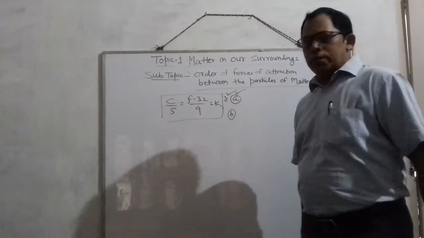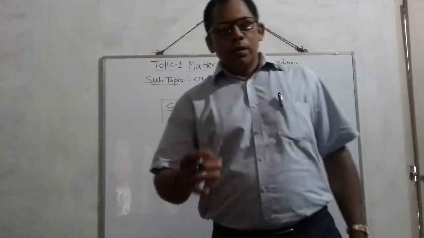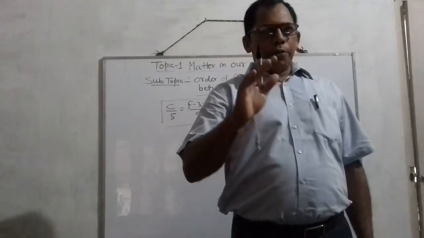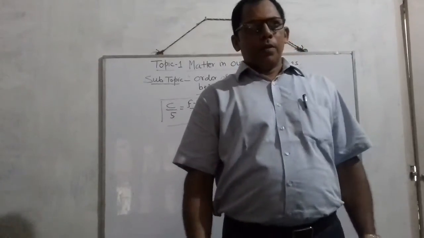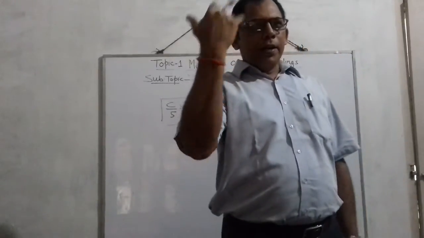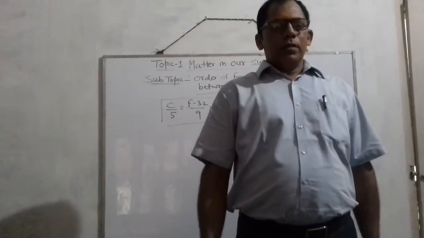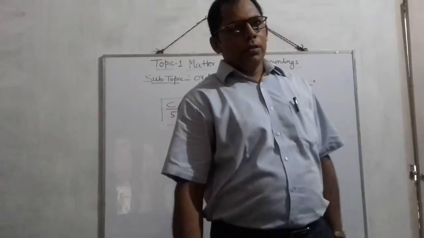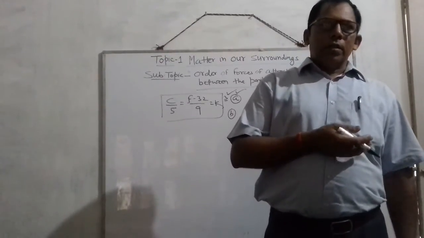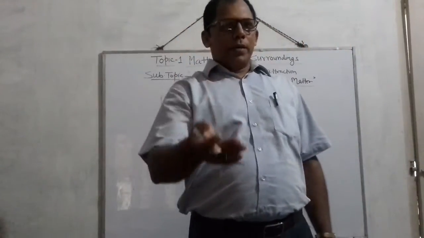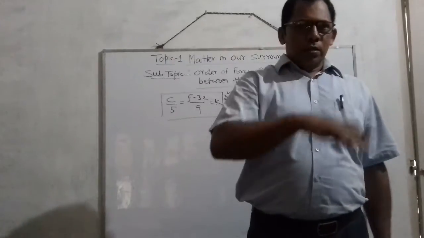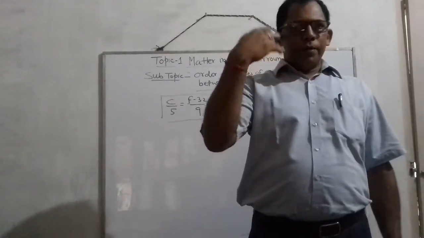So perfume, children, perfume is a volatile substance, and the particles of perfume can spread through the air.